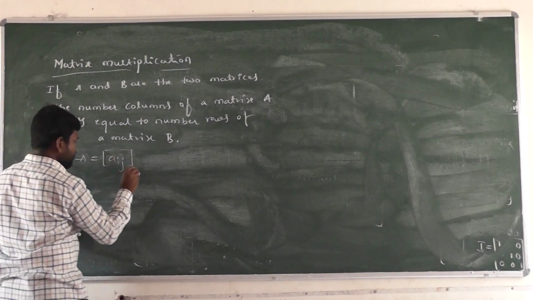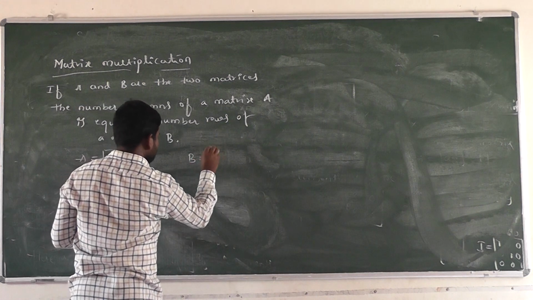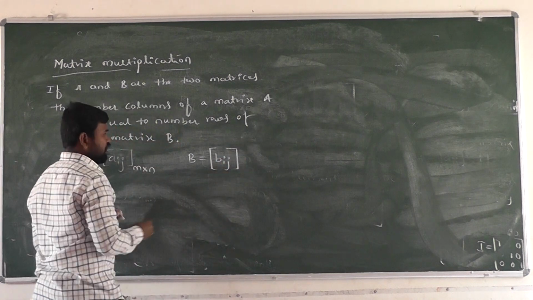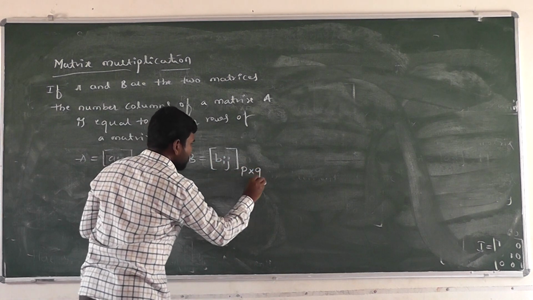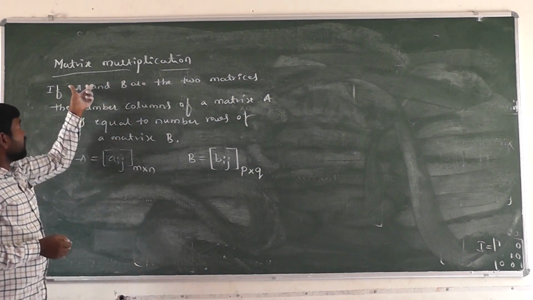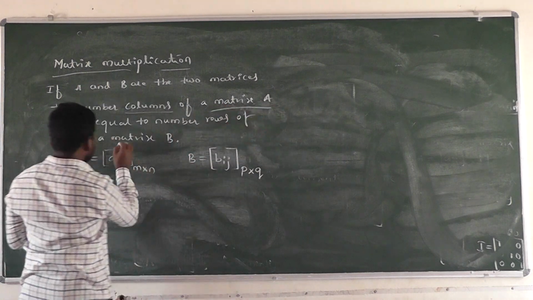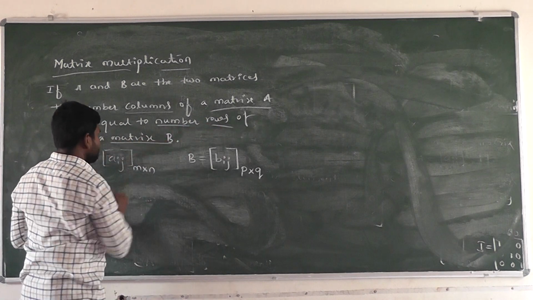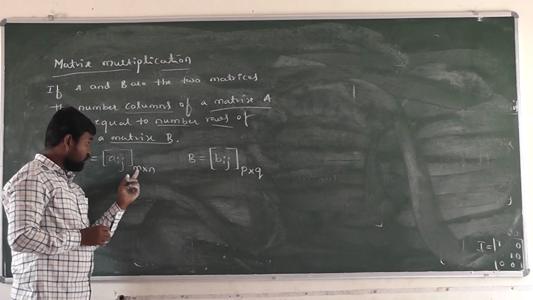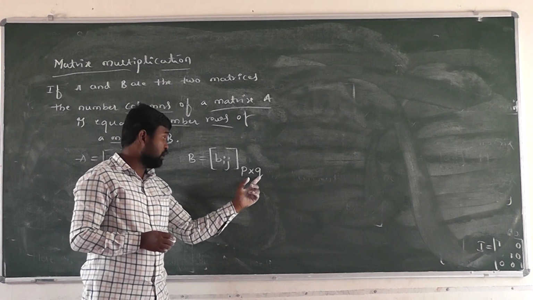and what is the order here? M cross N order. And B is another matrix, with elements b_ij, whose order is P cross Q. Right? Here A and B are the two matrices. Matrix multiplication is possible when the number of columns of matrix A is equal to the number of rows of matrix B. In matrix A, M is denoted by the number of rows and N is denoted by the number of columns. In matrix B, P is denoted by the number of rows and Q is denoted by the number of columns.